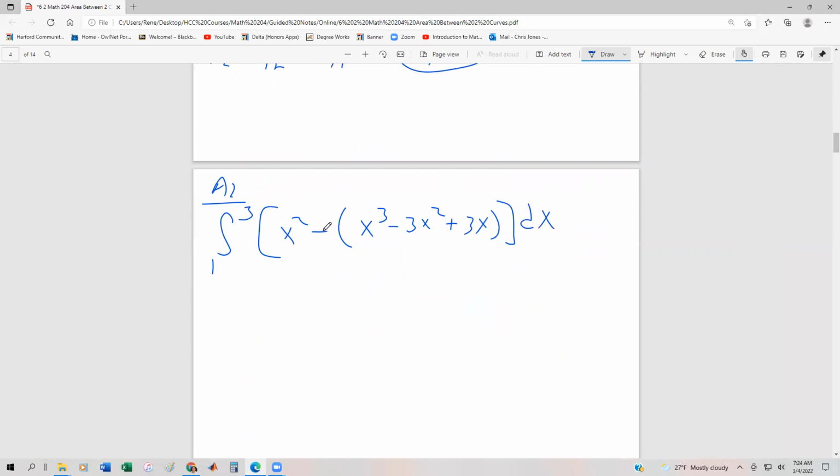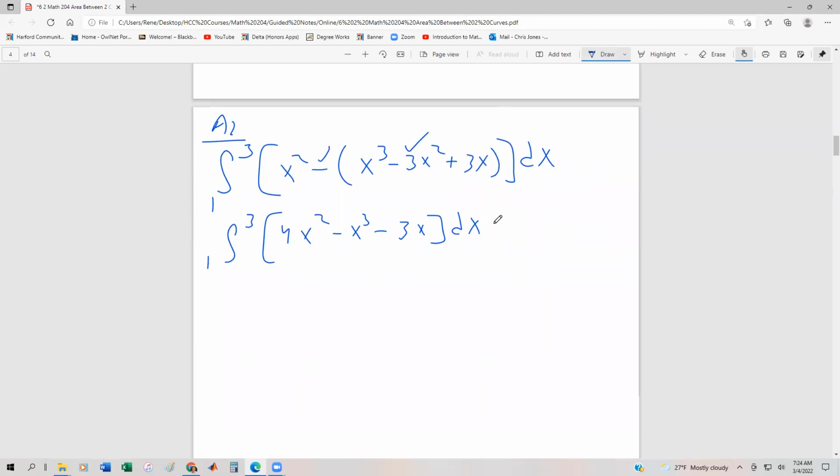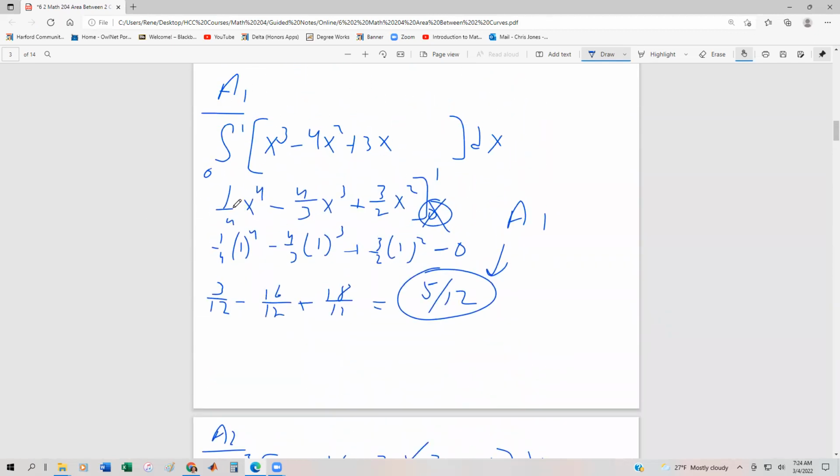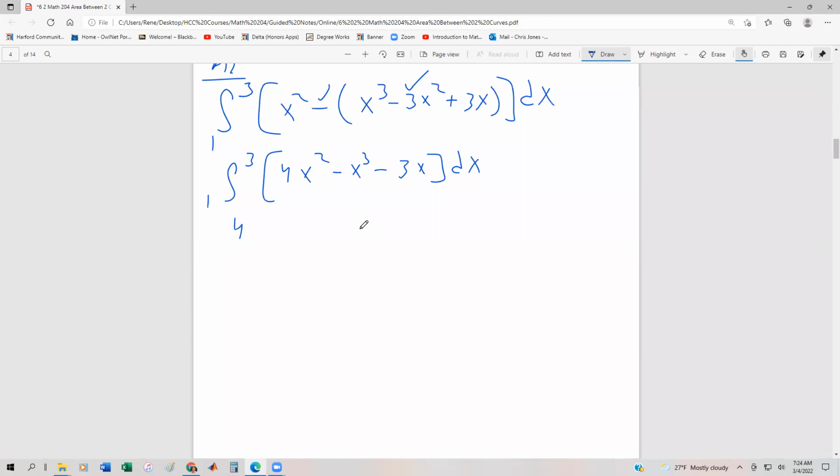We can combine like terms. So notice we have minus a -3x squared. So that's just going to turn into a 4x squared. Let me just rewrite it because it'll be faster. So we get the integral from 1 to 3 of 4x squared minus x cubed minus 3x dx. The good news is the integration is the same as before, except the signs are going to flip around. Remember we had positive 1/4 x to the 4th, negative 4/3 x cubed, and positive 3/2 x squared. When we integrate, this is going to be a positive 4/3 x cubed minus 1/4 x to the 4th